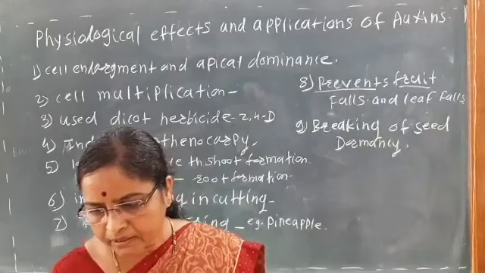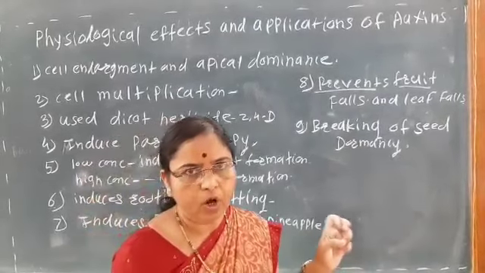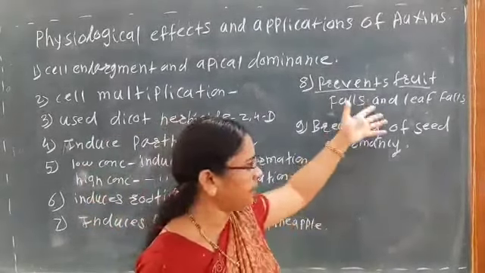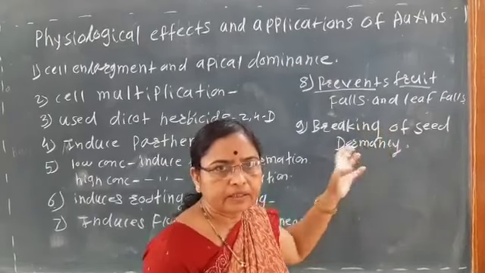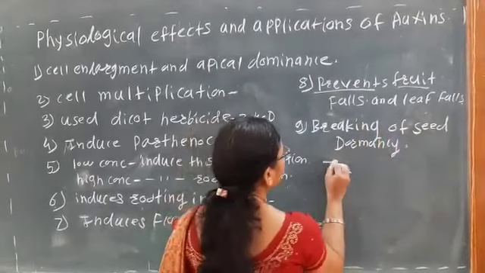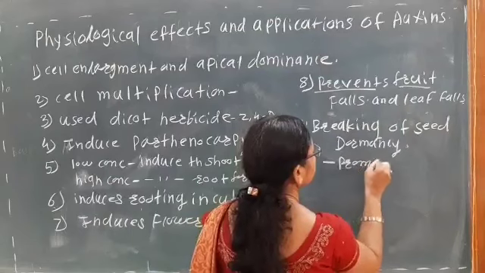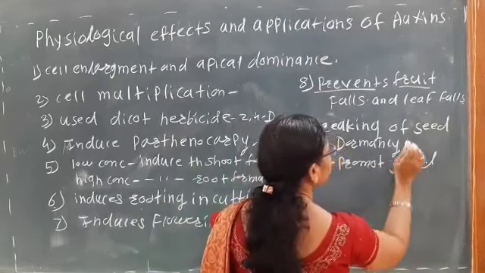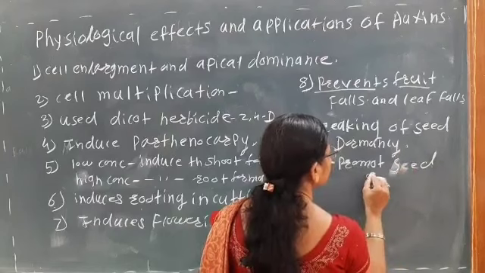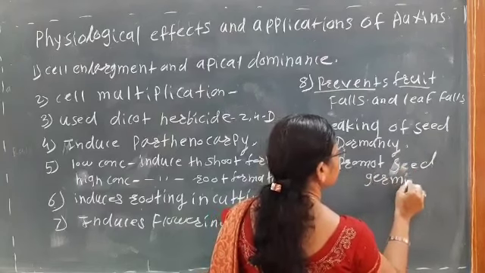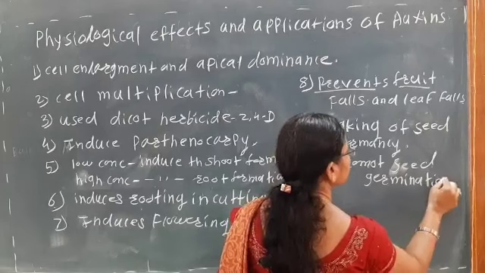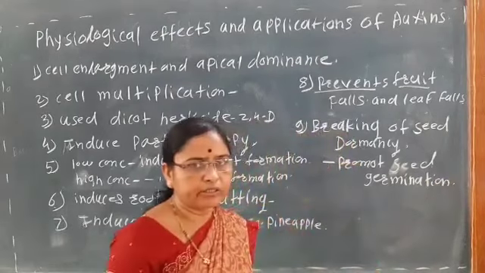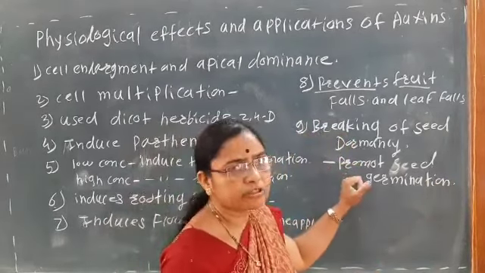So here if we apply the auxin on the seeds, these auxins promote seed germination. When we apply, the auxins promote the seed germination.